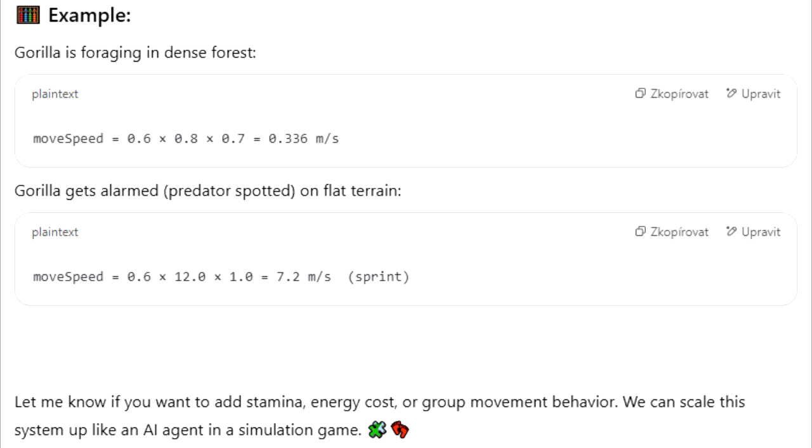Pretty much. And the source even hints at future enhancements to the model, factoring in stamina, energy cost, group movement dynamics. Concepts you'd absolutely need for a realistic simulation or a complex game AI.